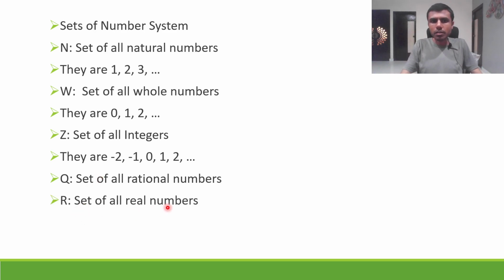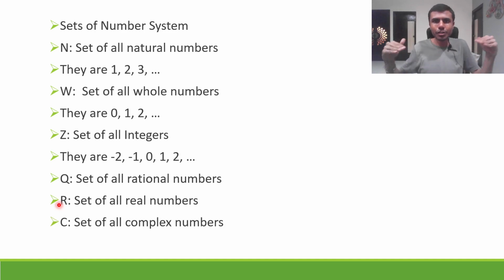Now, capital R denotes the set of real numbers. Now, what is special about it? See, some are not rational numbers, like root 2, root 3, root 7. Already I told you, these are irrational numbers. So the collection of rational and irrational numbers, these two sets, you get real numbers. And the big boss, not the Big Boss show, the great grandfather of all of the sets is the set of complex numbers.